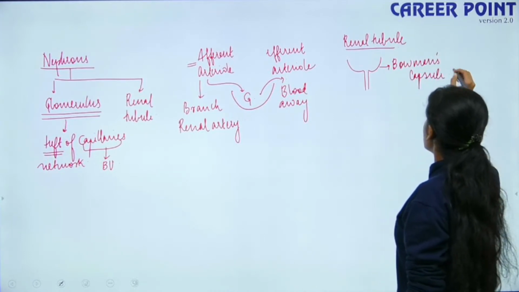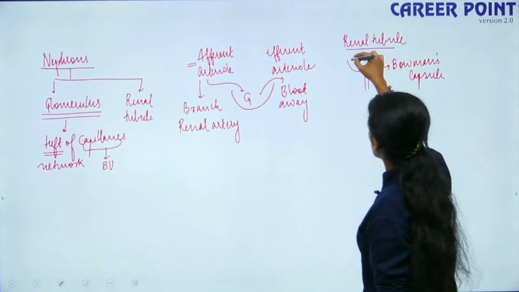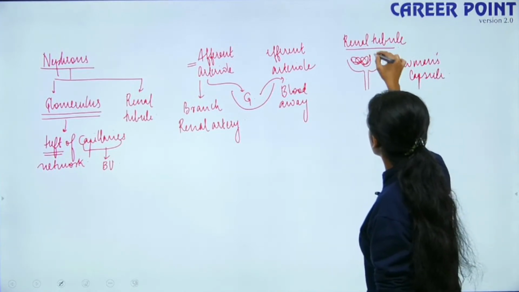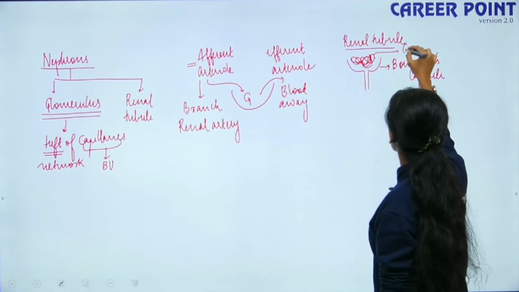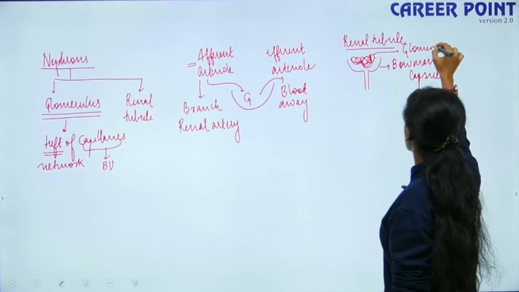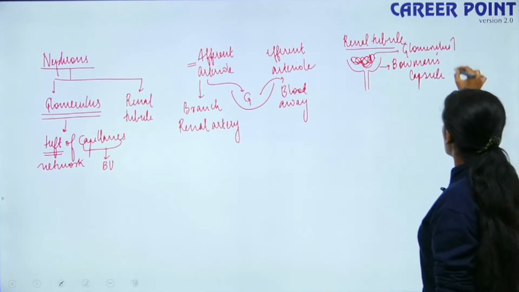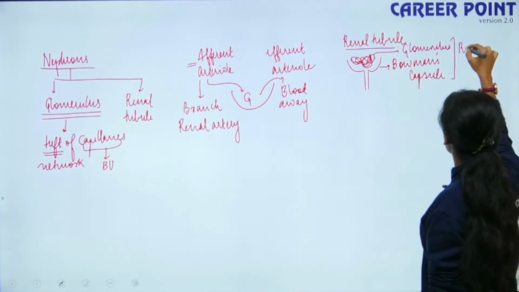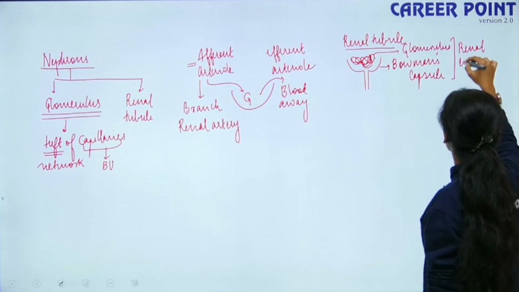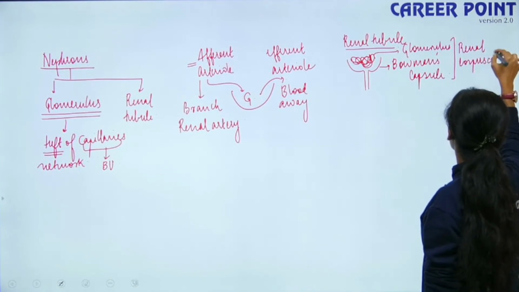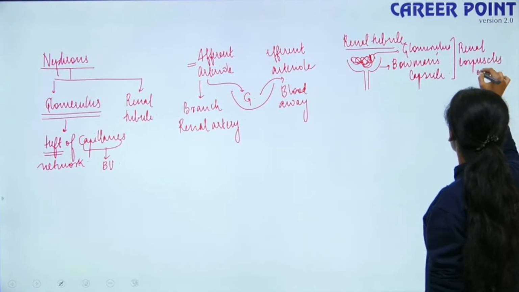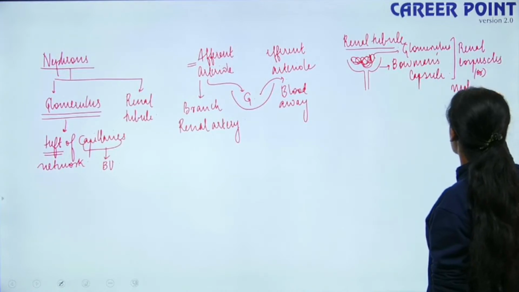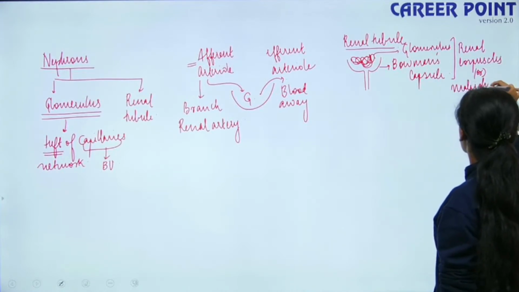So Bowman's capsule holds your glomerulus. So this glomerulus plus Bowman's capsule is known as renal corpuscle, or it is known as your Malpighian body.